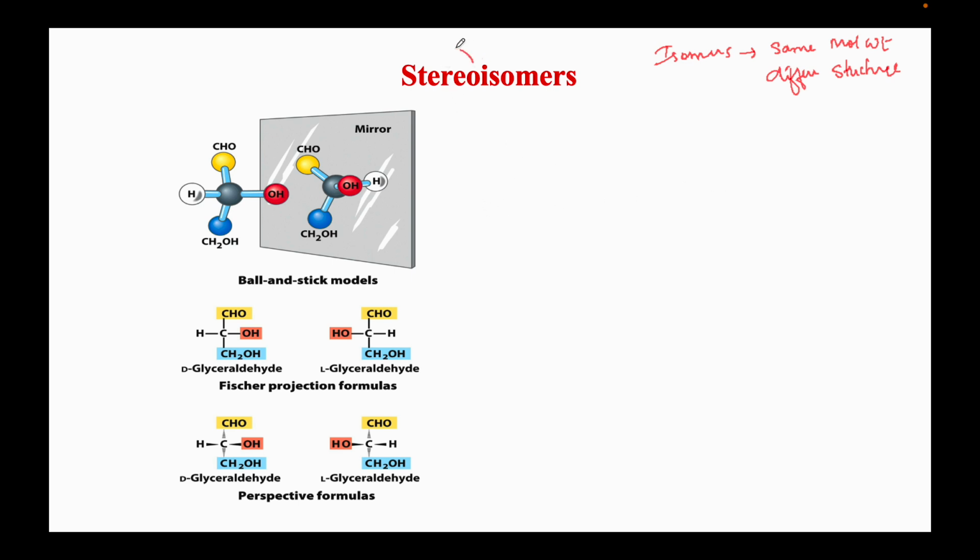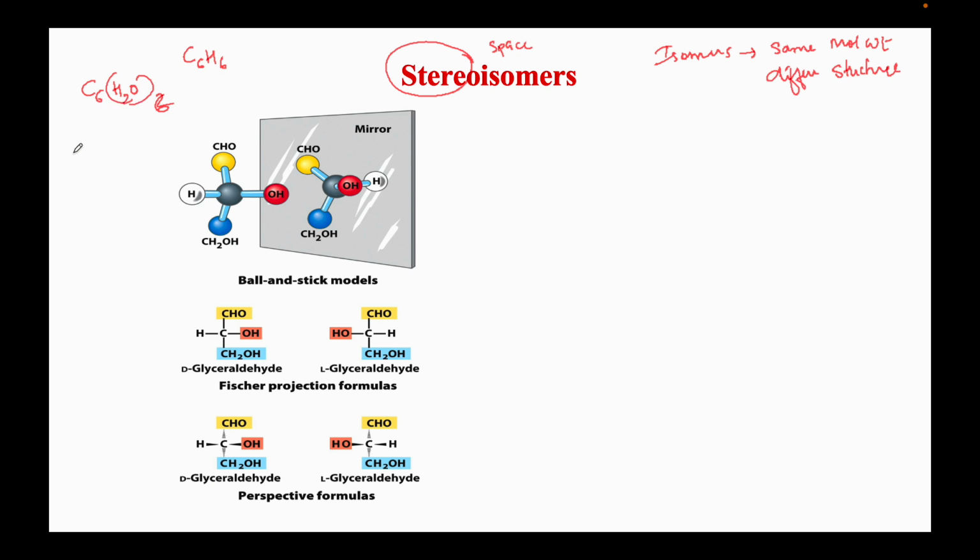And what are stereoisomers? Stereo means in space. So even though they have the same molecular weight, let's consider the chemical formula for glucose, C6H12O6.